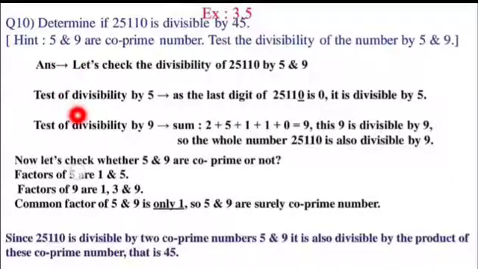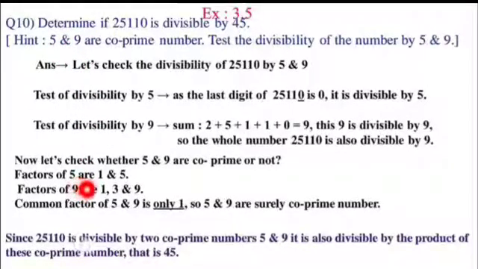For that we have to check the test of divisibility for 5 first. As the last digit is 0, it is divisible by 5, yes. And for 9, you can take the sum of the digits. So 2 plus 5 plus 1 plus 1 plus 0 is 9, and 9 is divisible by 9, so the whole number is also divisible by 9. So we have seen that this given number is divisible by 5, and the given number is divisible by 9 also. It is sure. Now let us check whether 5 and 9 are co-prime or not.